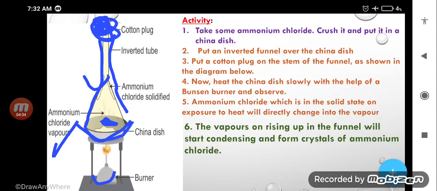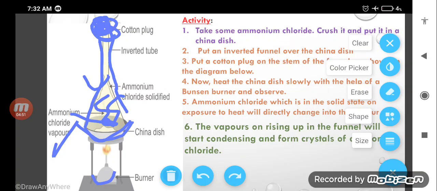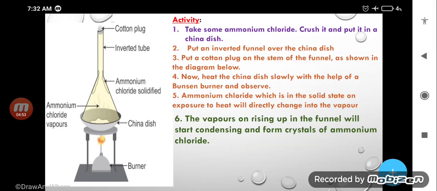After heating you will find that ammonium chloride, which is in the solid state, on heating will directly change into vapor. The vapor will rise upward. The vapor on rising up in the funnel will start condensing.